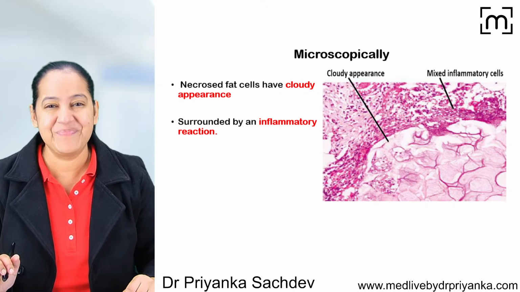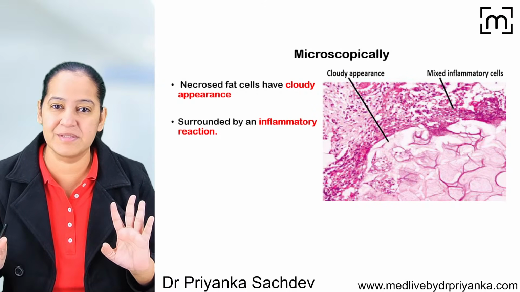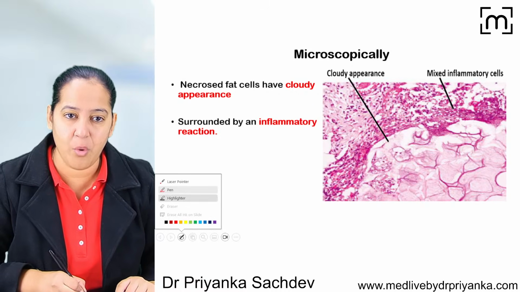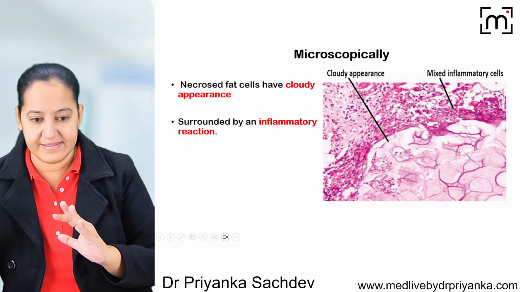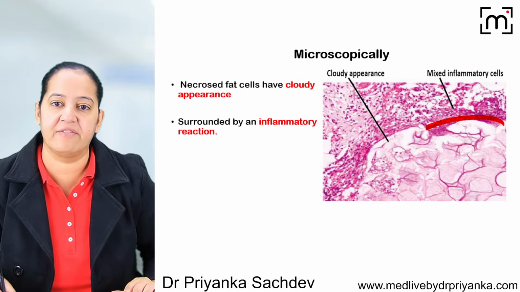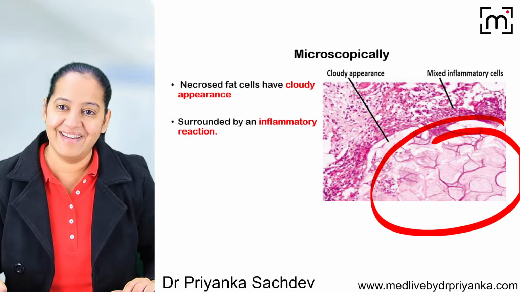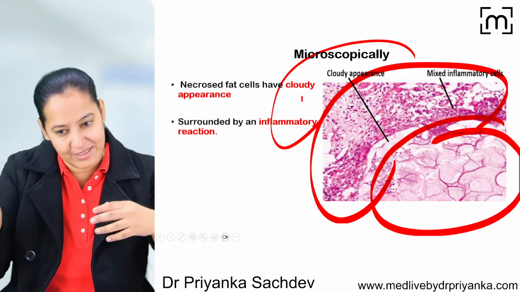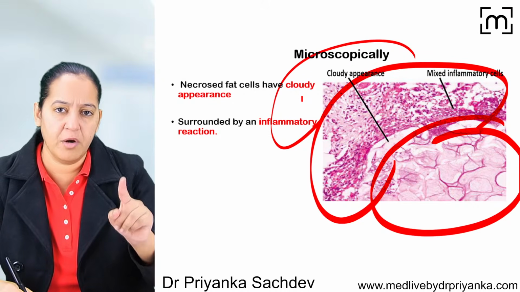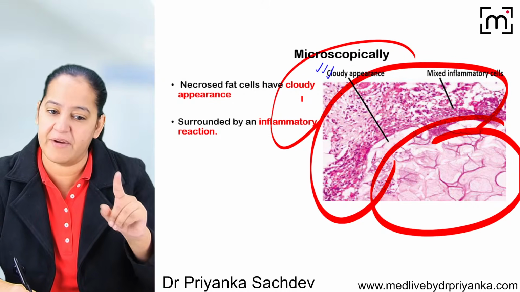Coming to microscopy. This is the microscopy. Here, the normal organ is not shown. Normally, in all types of necrosis I taught you till now, on one side it's normal, on the other side it is necrotic, and at the junction you can see the inflammation. Here it is necrotic, and here it is all inflammation. On this side, the normal organ is missing. I cannot see the normal. But it's okay. The normal organ can be breast, mesentery, or pancreas, whatever it is.